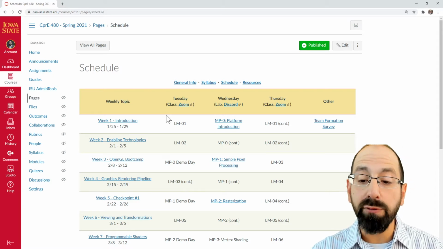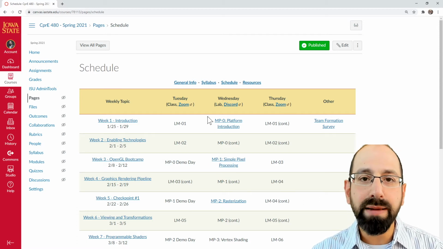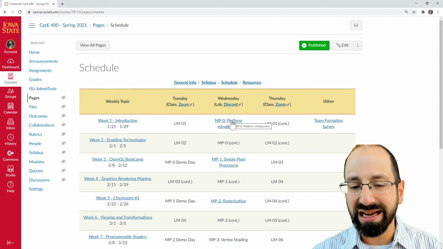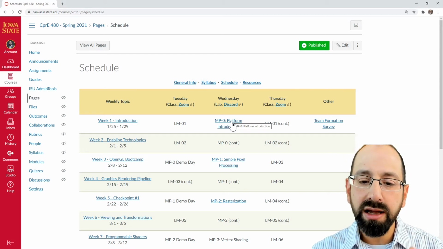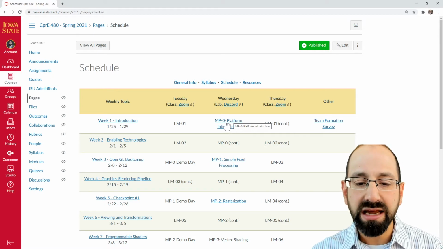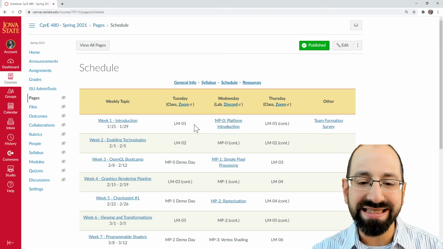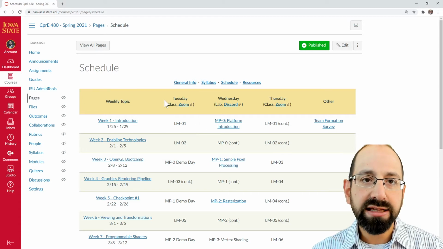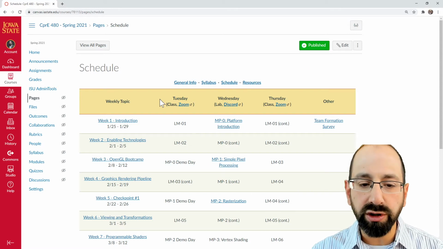And then I will be able to make those teams and assign the assignments starting with that first MP0 platform introduction assignment. You may not be able to see that yet if you click on Canvas if you're not in a team, because these are assigned to the individual teams. We'll be having that first lab on the first Wednesday this semester. And so this is the schedule page. This is just generally showing how our week-to-week schedule is going to go.